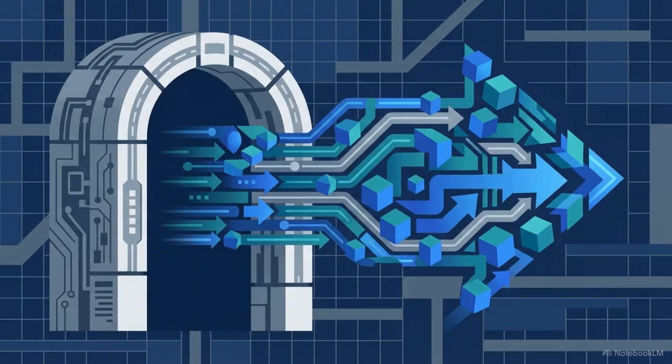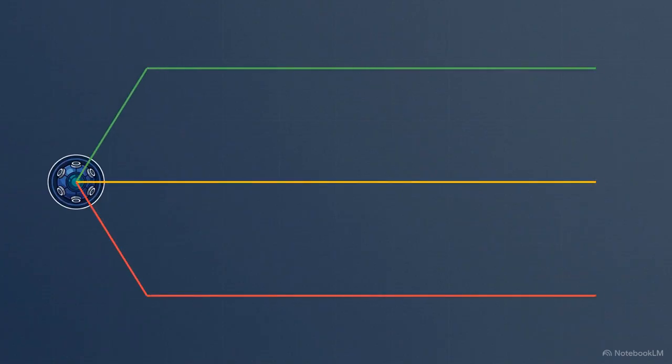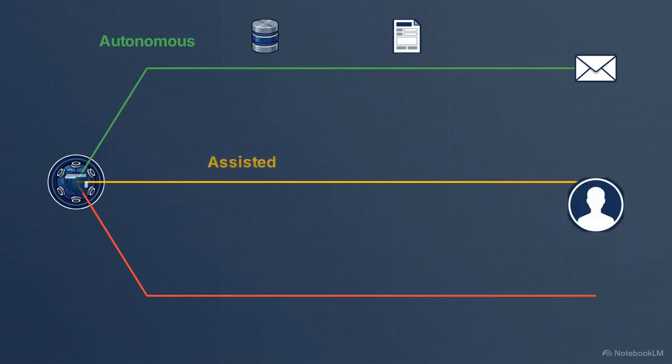With the plan set, the software agent moves directly into the execution phase. The system uses this three-pronged routing logic to determine the next step based on the automation's success. In the full success pathway, the agent completes the task autonomously. It updates the backend database, drafts a resolution, generates any required return attachments, and emails the customer.